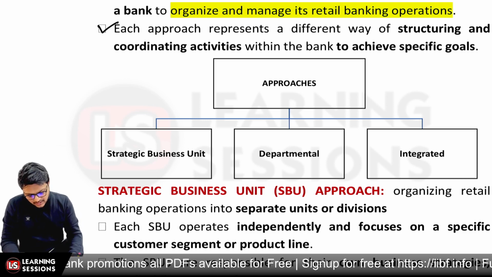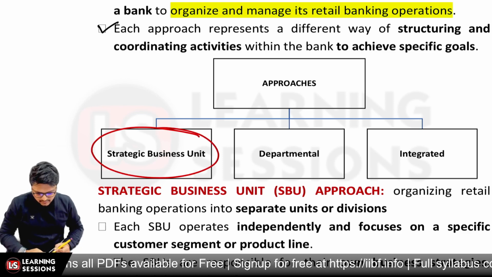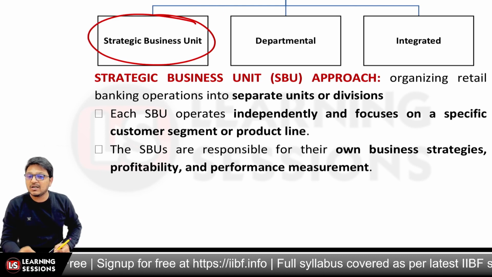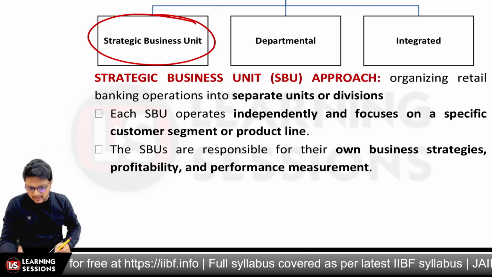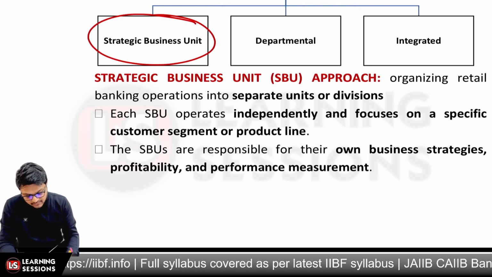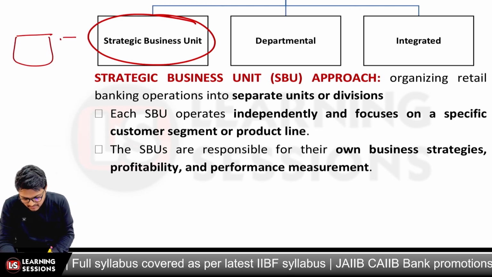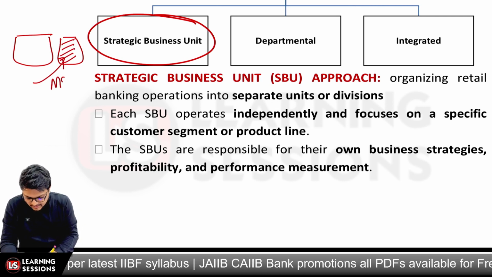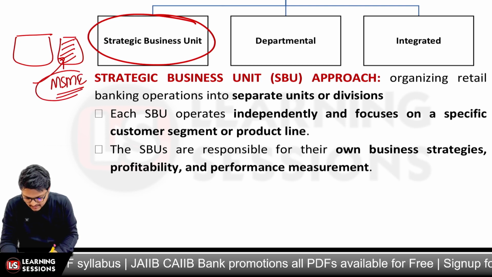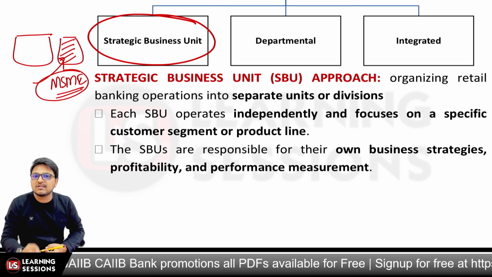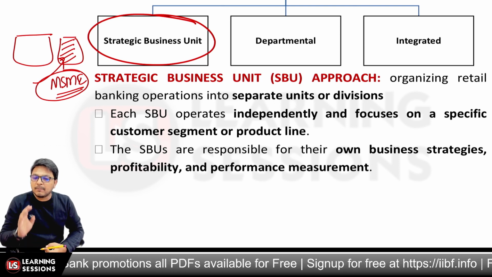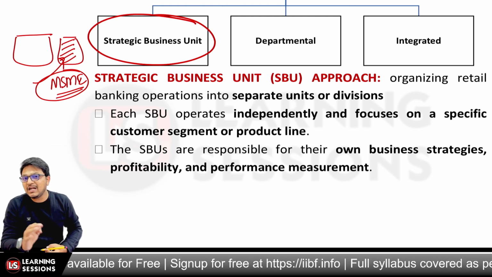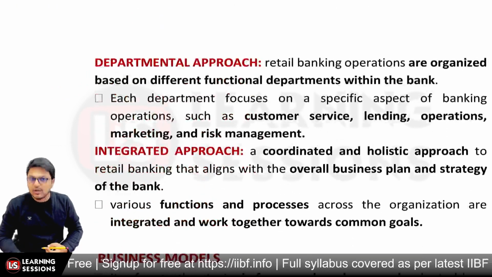First of all, it's related to the strategic business approach. When we are talking about the strategic business approach, we are talking about organizing the retail banking services as a separate unit or division. Let's say we have a banking unit, and the retail banking unit will be separate from this particular banking unit. It will be a separate division. Let's say for MSME purposes, a different segment is there. That's particularly an SBU, a strategic business unit, right? And further, the profitability, the strategy and the performance management for the same will be managed individually, okay?